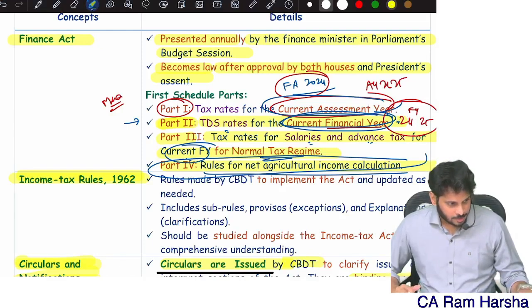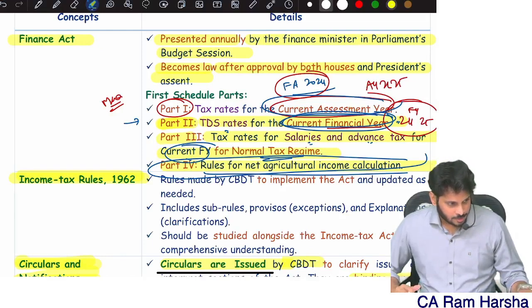Now, as I told you, there are 5 categories of assessees: Individual, HUF, AOP, BOI, and artificial judicial person. What is an artificial judicial person? ICAI, the Institute of Chartered Accountants of India, is an AJP.